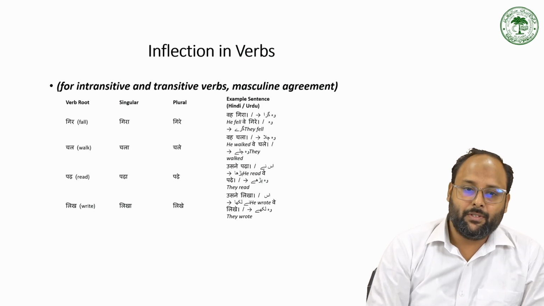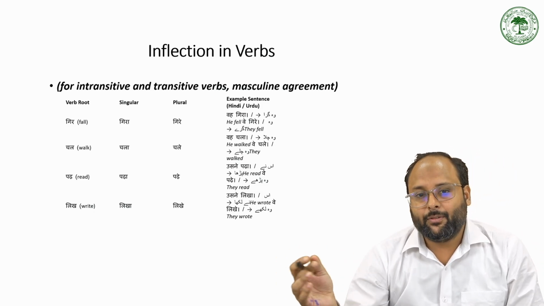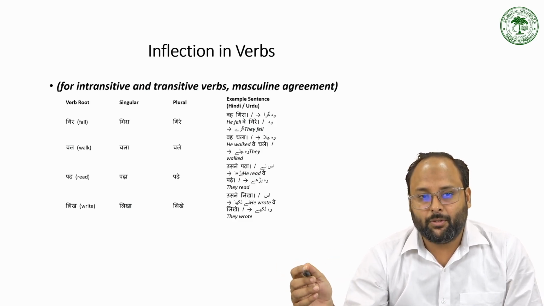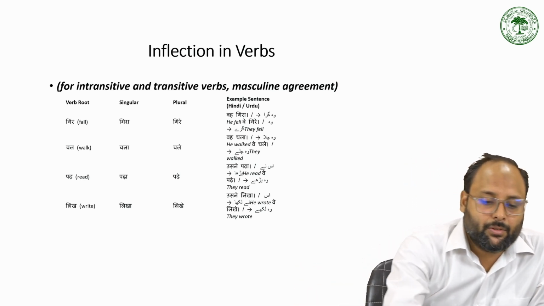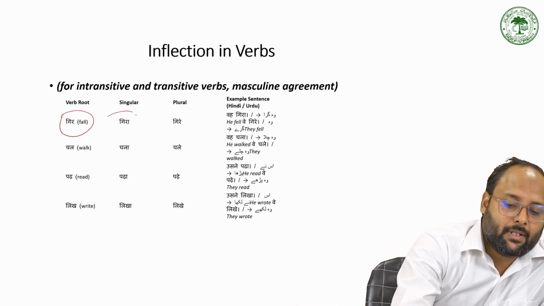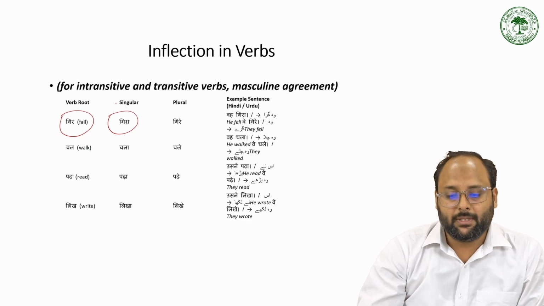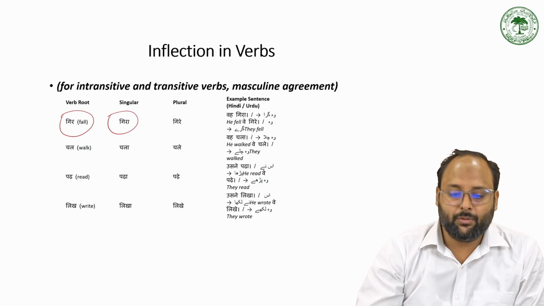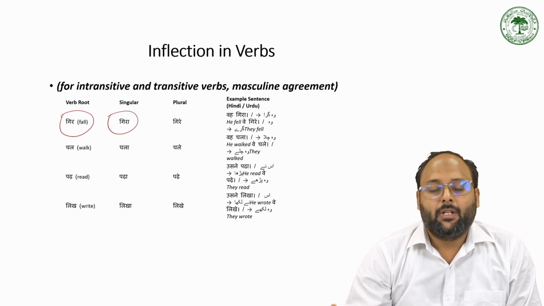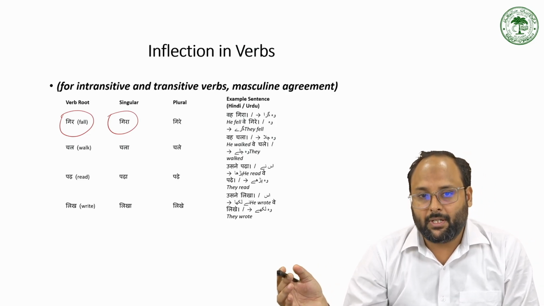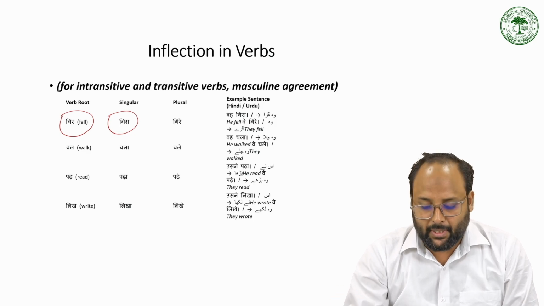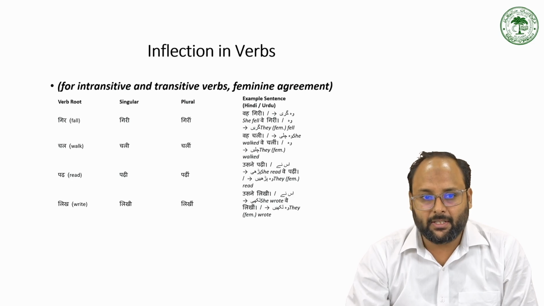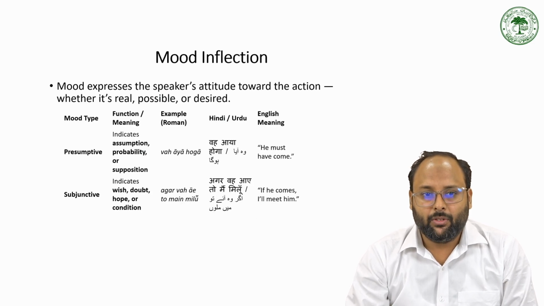So from intransitive we change gir to gira, chal to chala, par to pada, likh to likha. So that is the change from the intransitive to the transitive. So gir is the base verb and gira is formed by adding a suffix, like wo gira, and chal is the basic verb and it changes into wo chala. So we are adding some suffixes here to make it transitive, or adding some masculine agreement, like gir giri, chal chali, pad padi, and likh likhi.